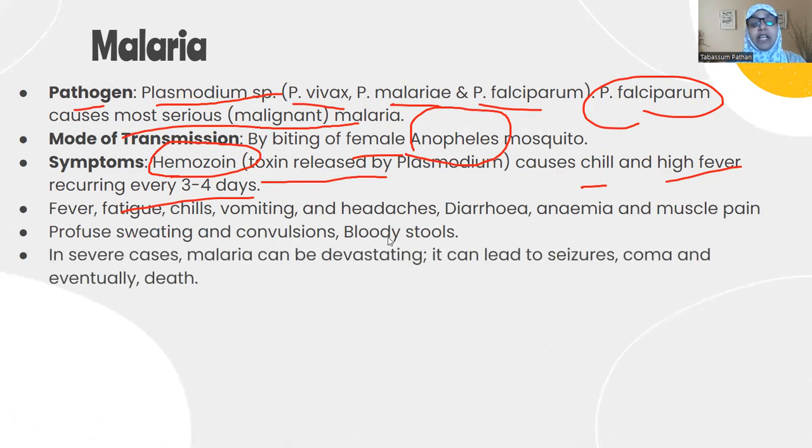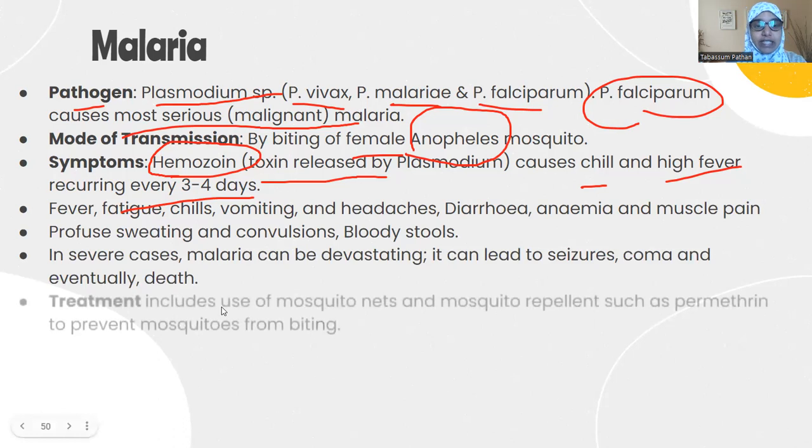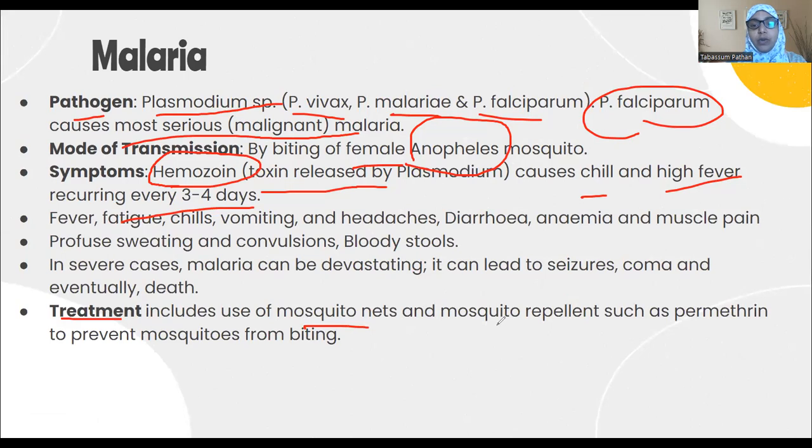In severe cases, malaria can also be fatal. It can lead to seizures, unconsciousness, coma, and eventually death. This is in very serious cases. How can you treat malaria? There are obviously mosquito nets available. Sorry, this is prevention, not treatment. So you can use mosquito nets, and you can use mosquito repellents such as permethrin to prevent mosquitoes from biting.